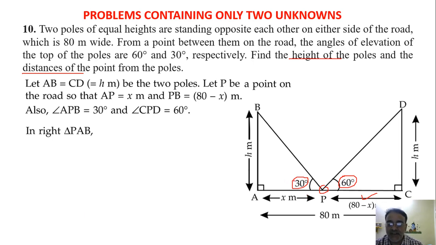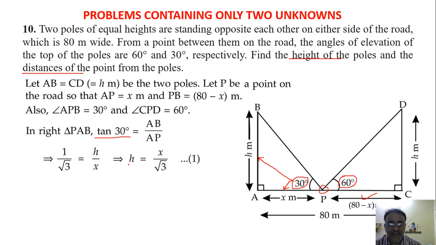So with respect to 30 degree, this is opposite and this is adjacent. So opposite, adjacent, which trigonometric ratio will we use? Tan theta, right. So AB upon AP we will get. So what is tan 30 degree? 1 by root 3. Very good. H upon x. Right. So H is equal to x upon root 3. Let it be equation number 1.